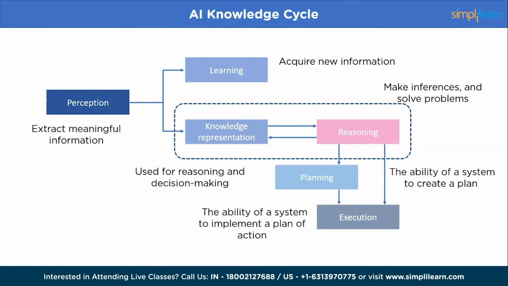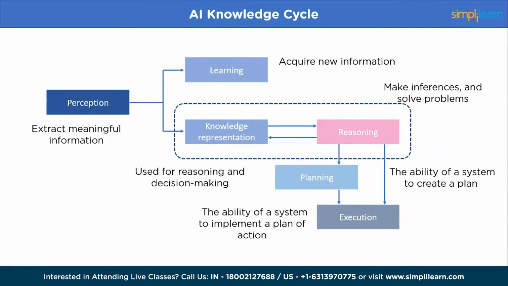And finally, we have execution. Execution is the process of carrying out a plan of action. In the context of knowledge representation, execution refers to the ability of the system to implement a plan of action based on its internal knowledge representation and the environment factors it perceives.